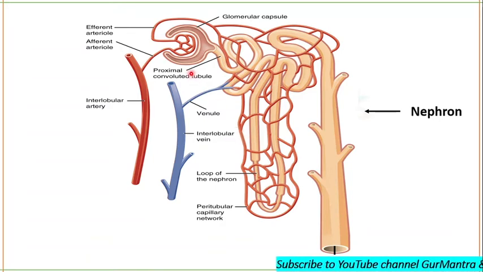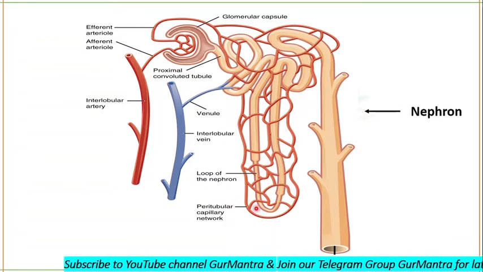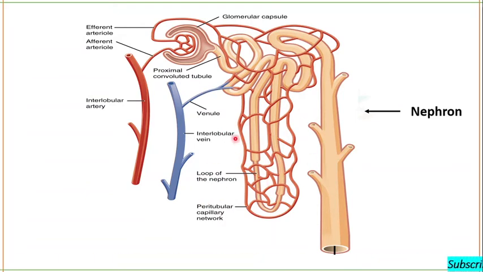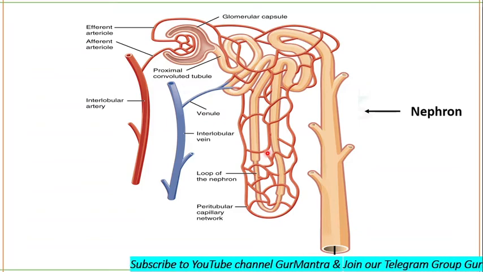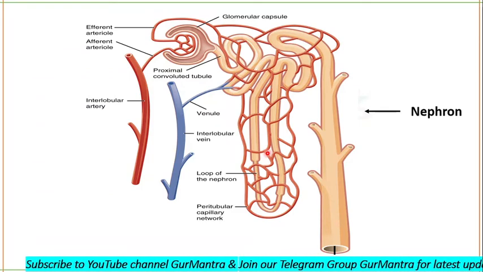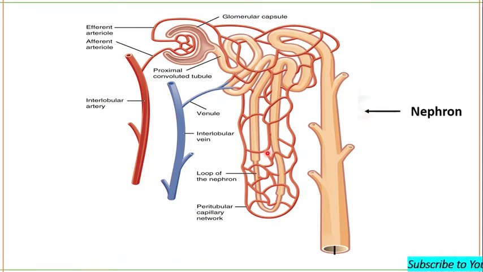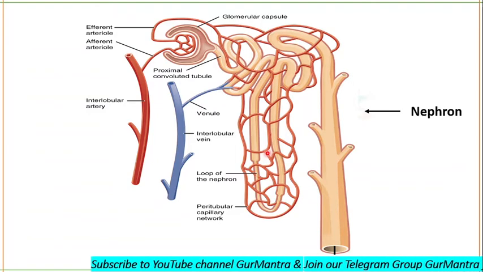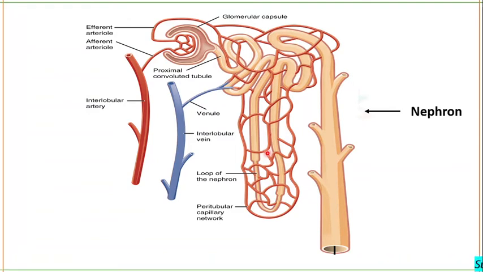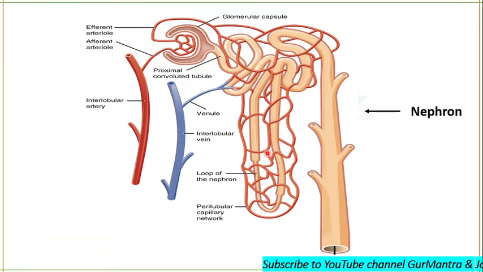The efferent arteriole then forms the peritubular capillary network, and these capillaries reunite to form peritubular venules, which then form interlobular veins, then arcuate veins, then interlobar veins, and finally the renal vein. There is no formation of segmental veins. The renal vein opens into the inferior vena cava.